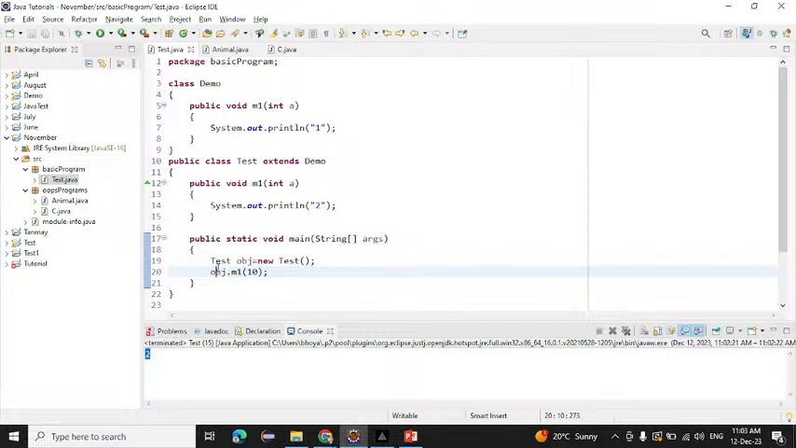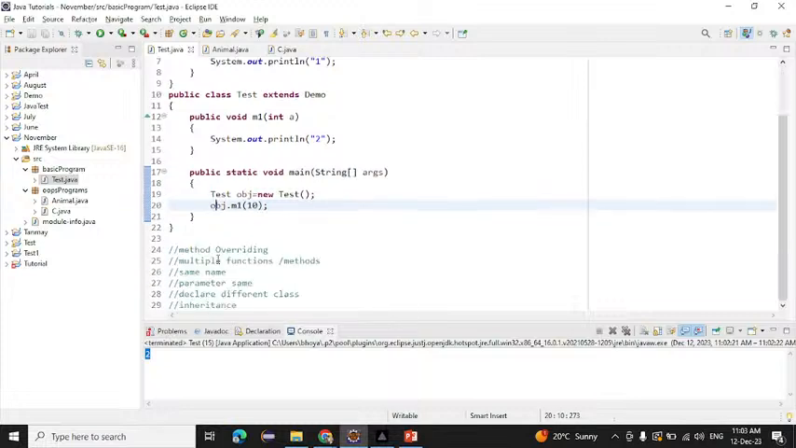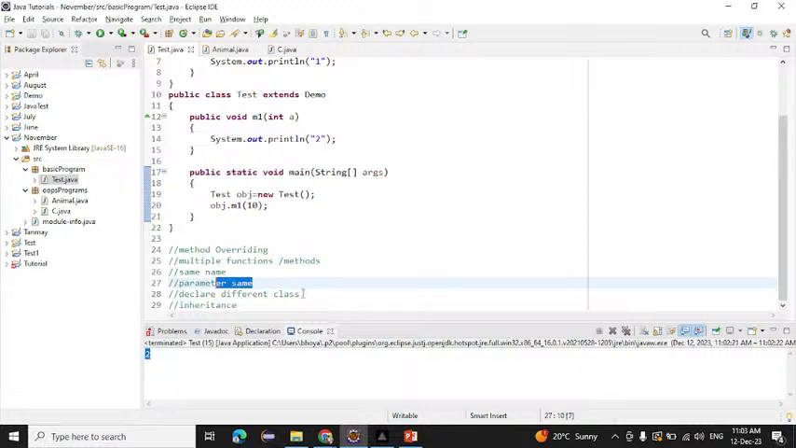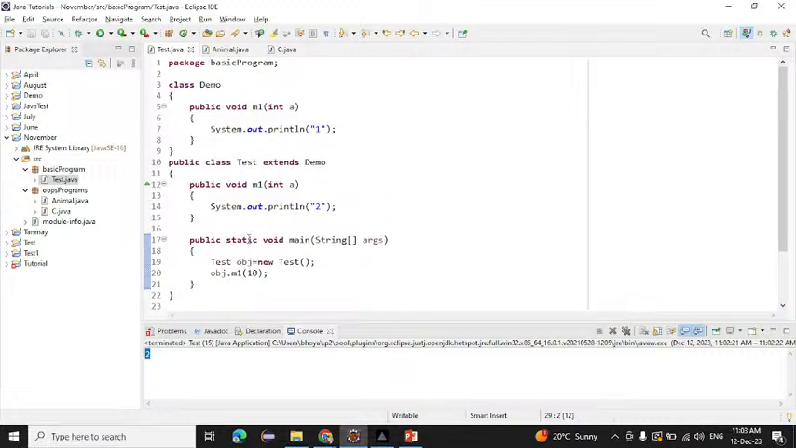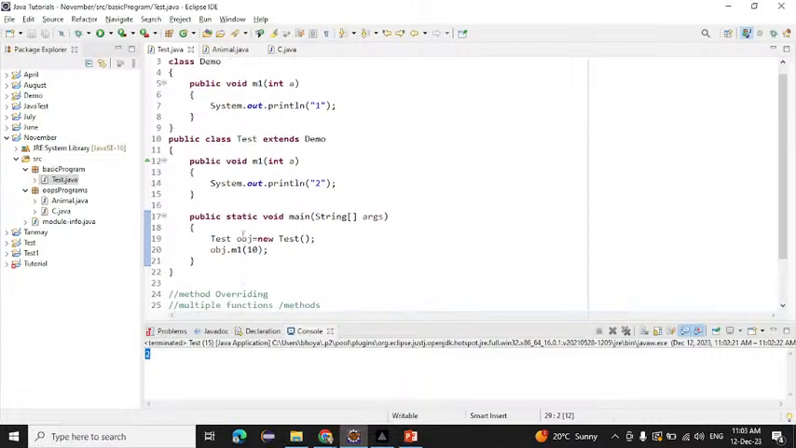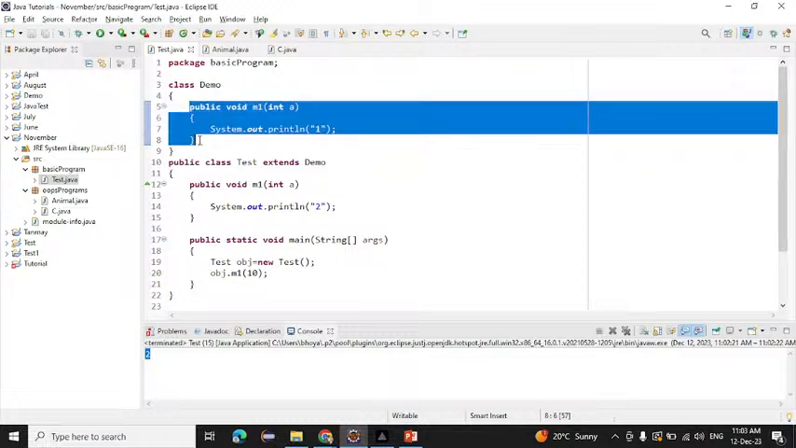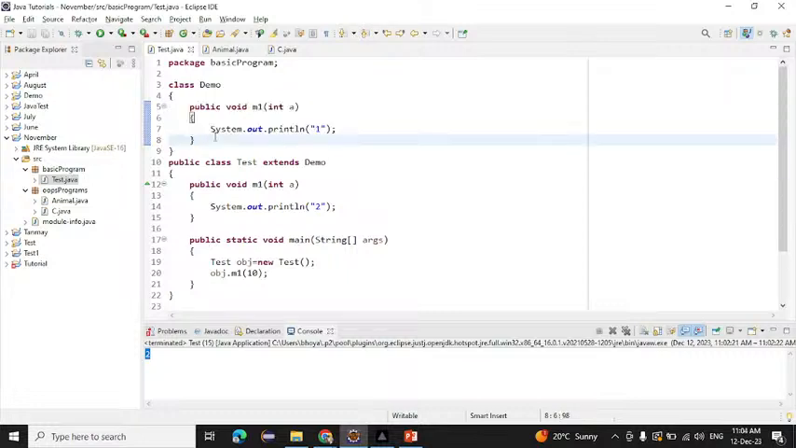What is meant by method overriding? Method overriding means we have to declare multiple functions with the same name and same parameters, but in different classes, and between the two classes there must be inheritance. If you do these steps, you have successfully achieved method overriding.